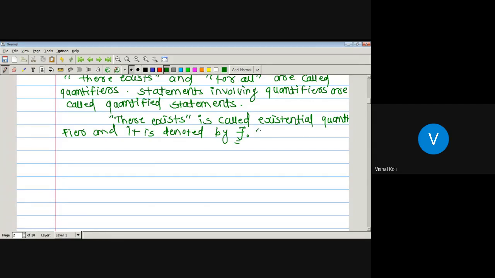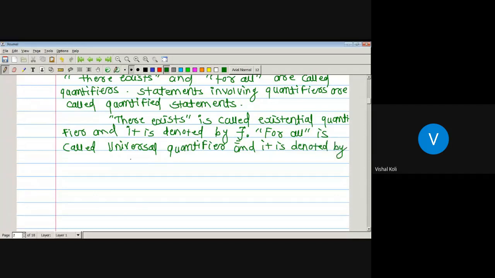And for all is called the universal quantifier, and it is denoted by this symbol, for all. If there is this symbol, then it represents for all. Okay, and for all is called the universal quantifier, and there exists is called the existential quantifier.